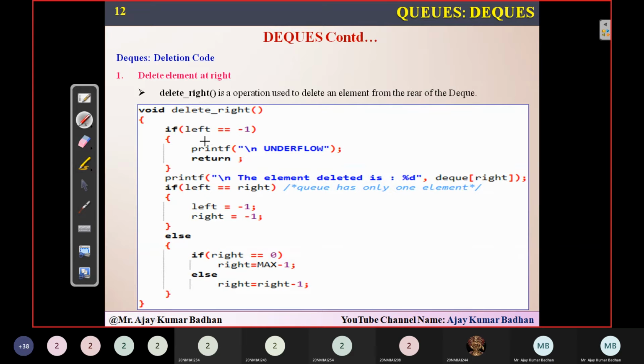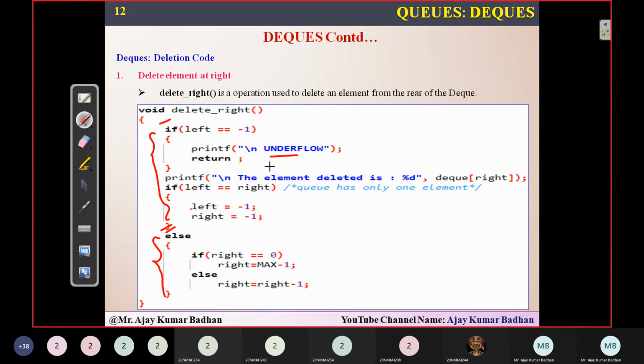So first thing, the process is the same initially, like the way we have used it for delete from left. This first syntax will be the same, till here it will be the same, no changes in this. Only changes will be in the else part. If you feel like the code is very typical, once you understand, just go through the code and you will come to know that most of the code is the same. For delete left, from here to here the code is the same.